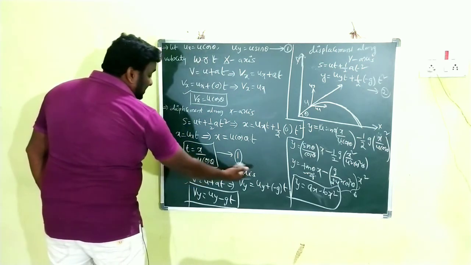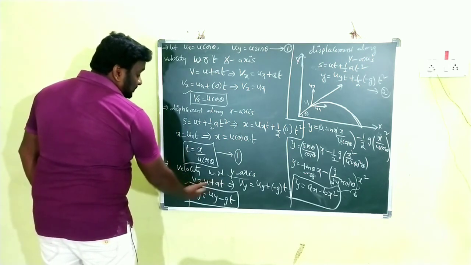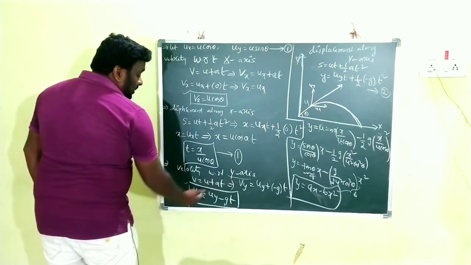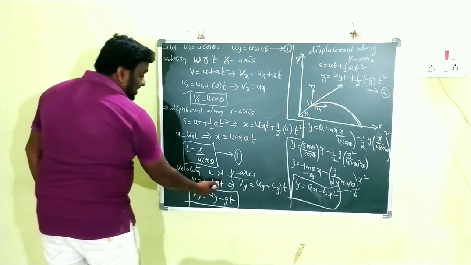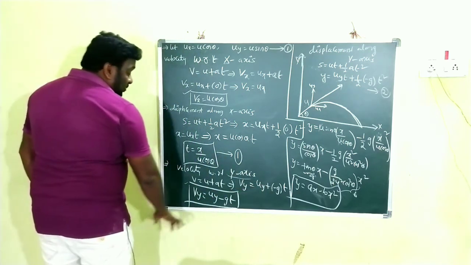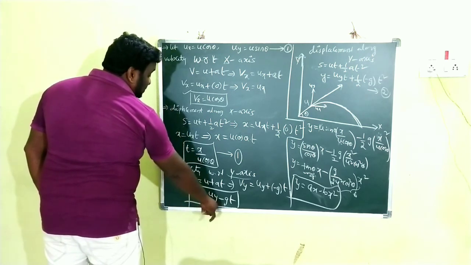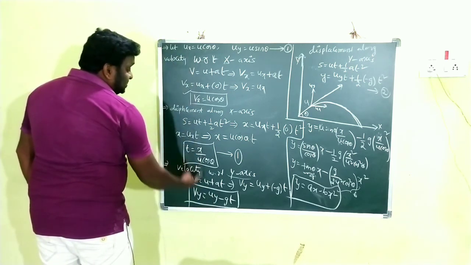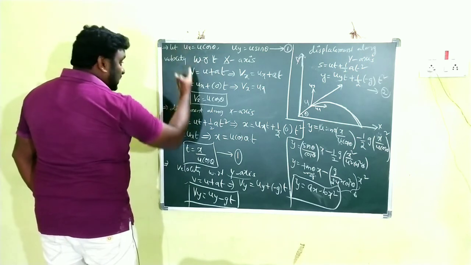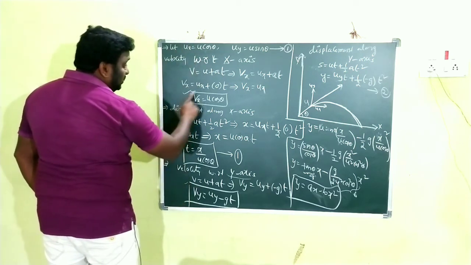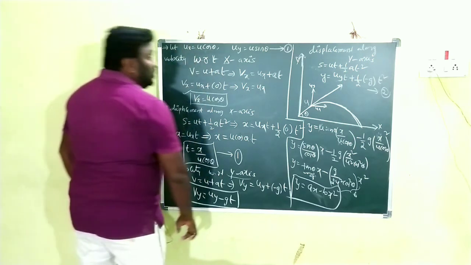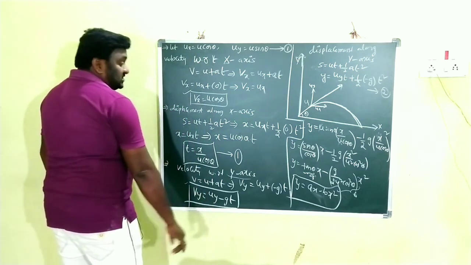Velocity with respect to the y-axis: v is equal to u plus at. Here v means vy and u means uy, and a is equal to minus g. Then what do you get? Velocity with respect to the y-axis, vy is equal to uy minus gt. Children, these equations are very useful in other competitive exams. That's why you have to remember all these things. vy is equal to uy minus gt.